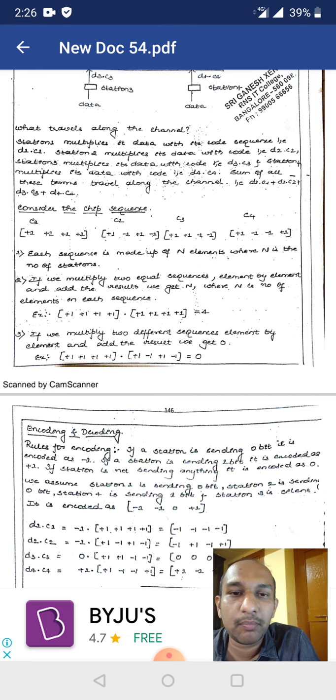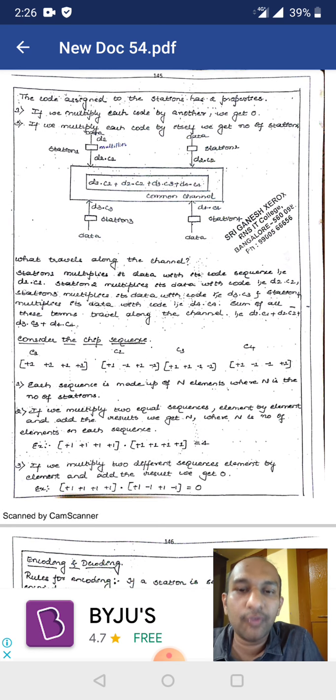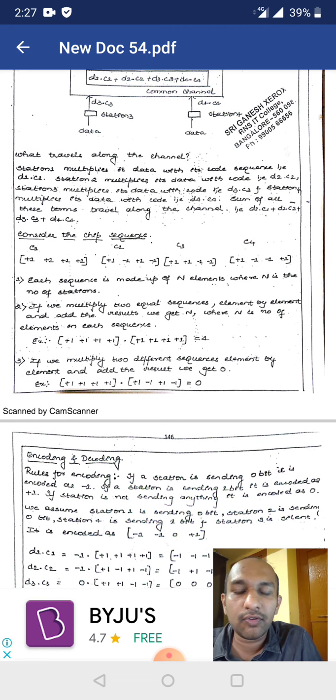and each sequence is made up of n elements, where n is the number of stations. In our example we have 4 stations, hence we have taken 4 code sequences. Okay. In each code we have a set of binary digits. Here in our code we have 4 different elements, positive and negative elements, and if we multiply 2 equal sequences element by element, and if we add the result, we will get the total number of stations.